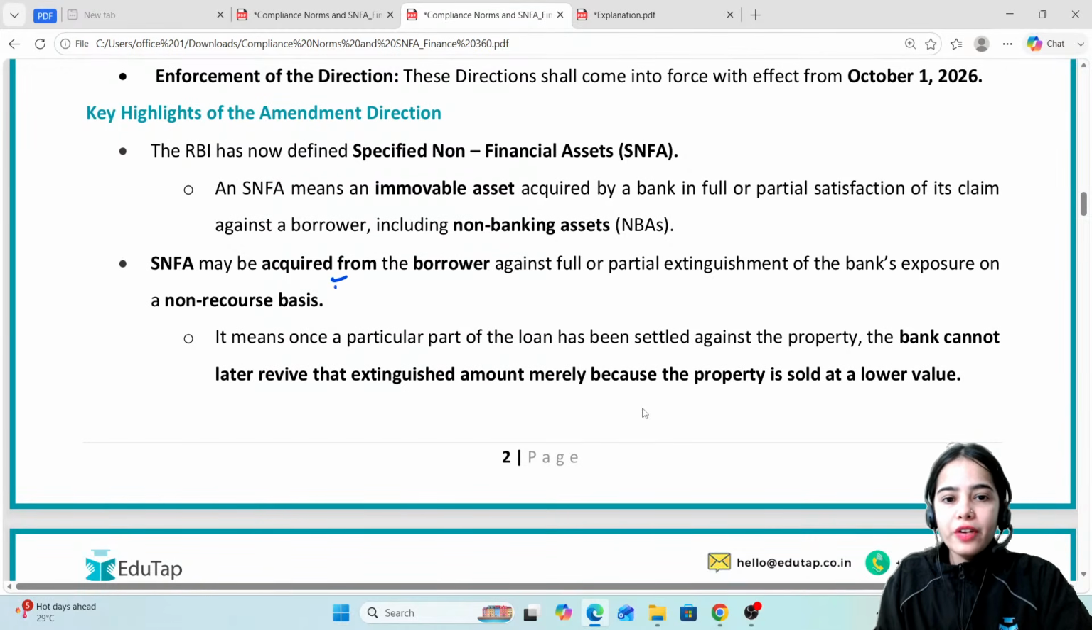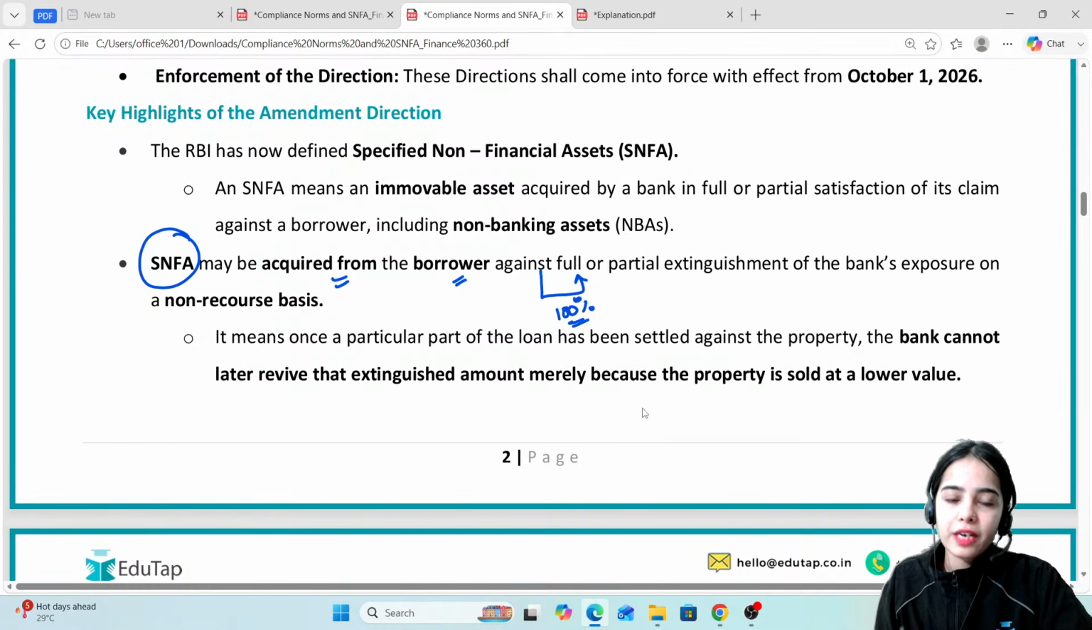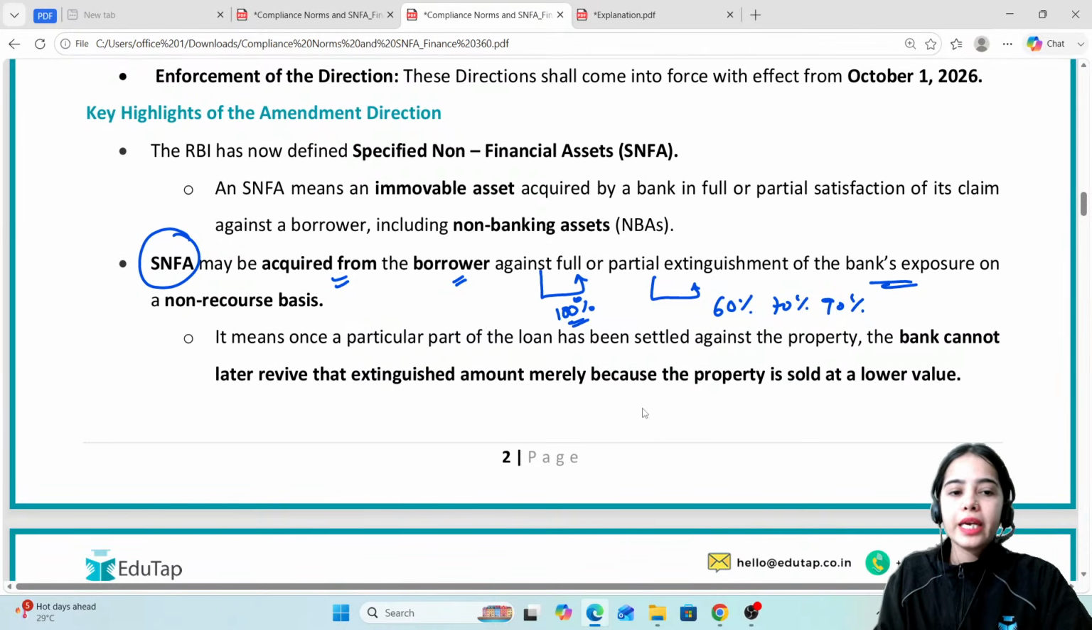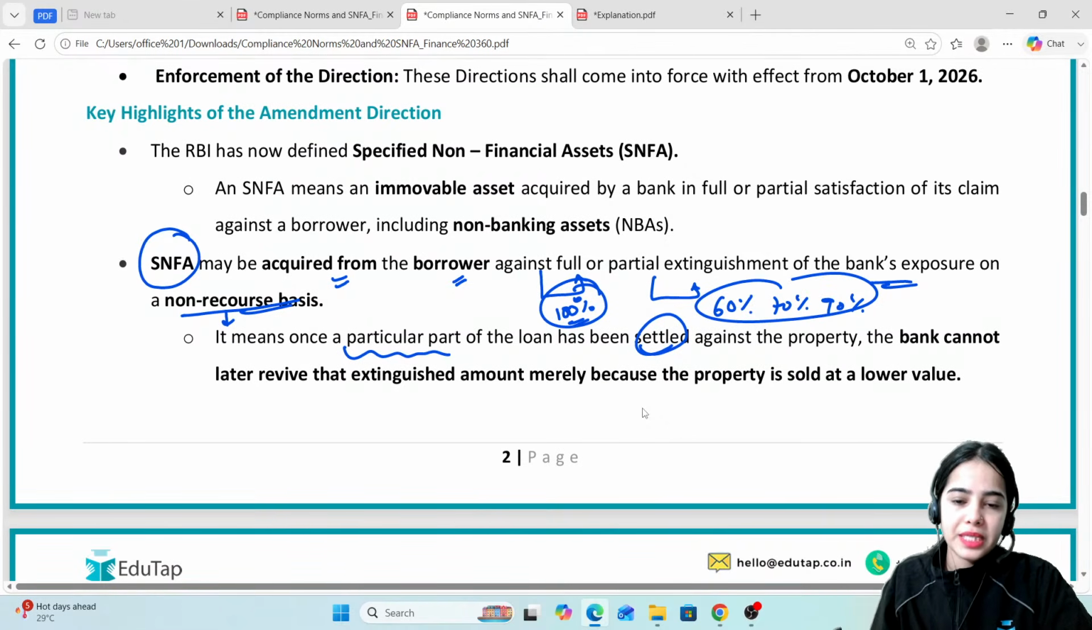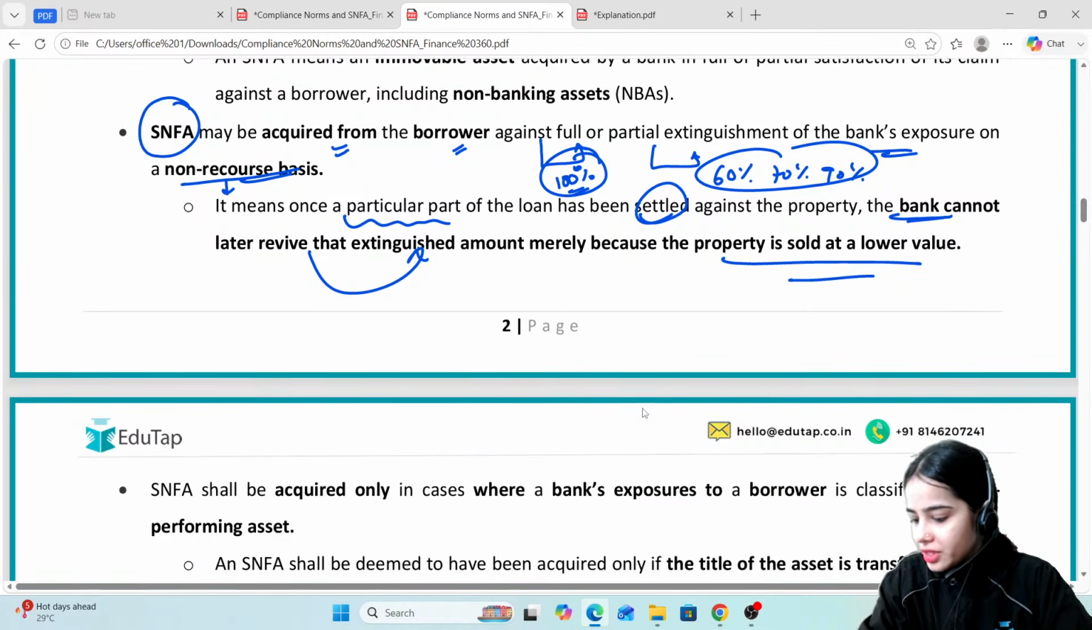So SNFA may be acquired from the borrower. The immovable asset acquired from the borrower can be for full extinguishment, where 100% of your loan is getting covered, or partial extinguishment, where only 60%, 70%, or 90% of the bank's exposure is getting covered. Whatever it is, it is on a non-recourse basis. Non-recourse basis means that once a particular part of the loan has been settled, whatever percentage, once it has been announced, the bank cannot later revive that extinguished amount merely because the property is sold at a lower value. I hope it is very much clear.